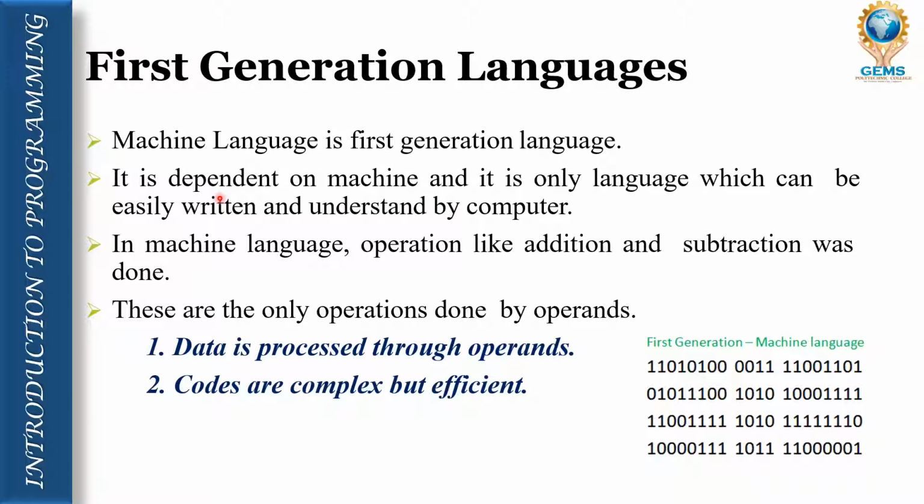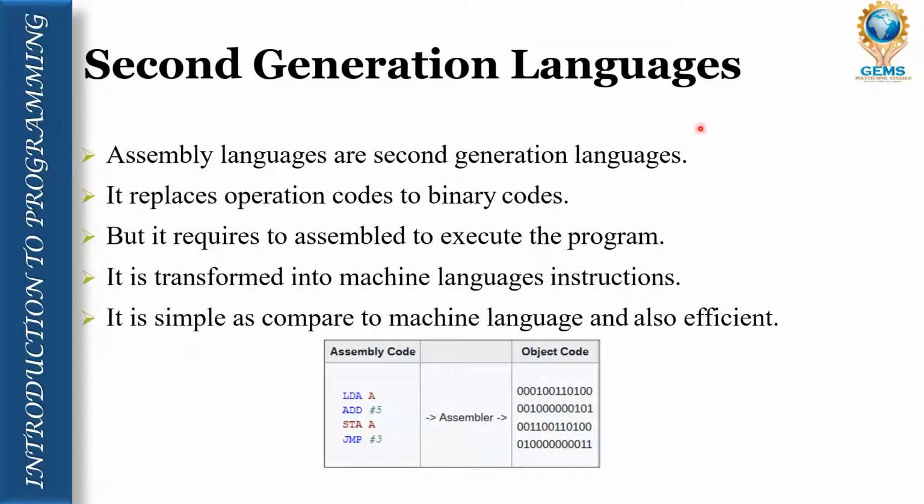In machine level language, operations like addition and subtraction were done in two ways. Data is processed through operands, and codes are complex but efficient. Indirectly we can say that first generation language is called machine language, written in the form of 0 or 1, and it is one of the easiest languages to be understood by the computer.